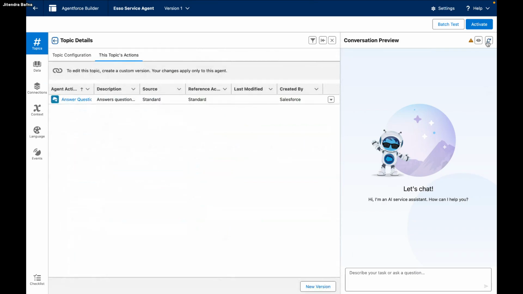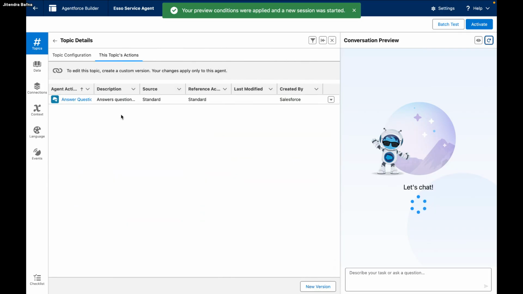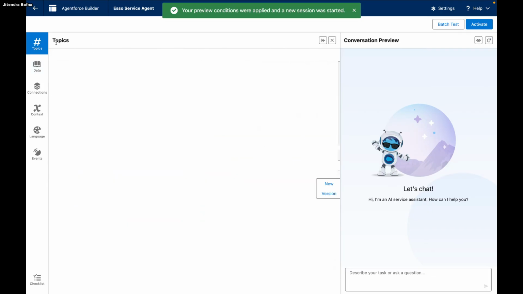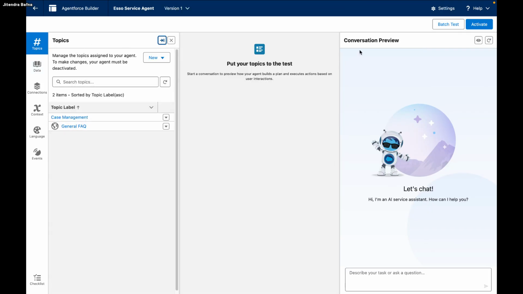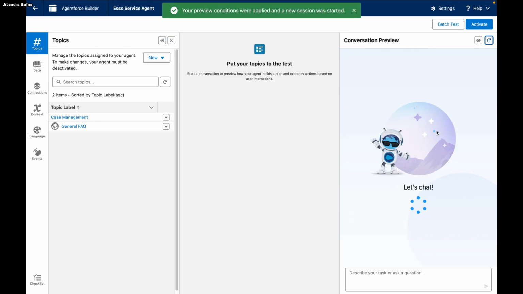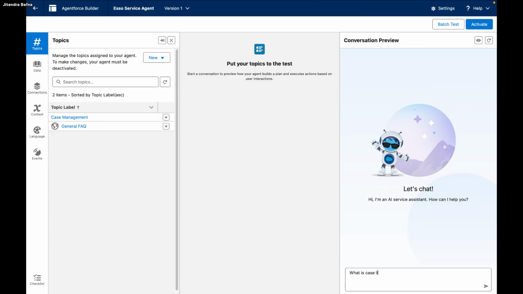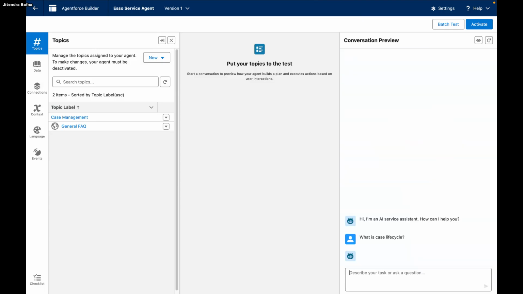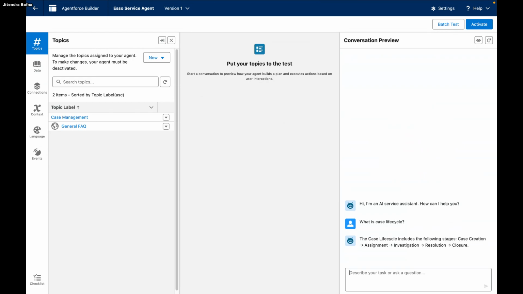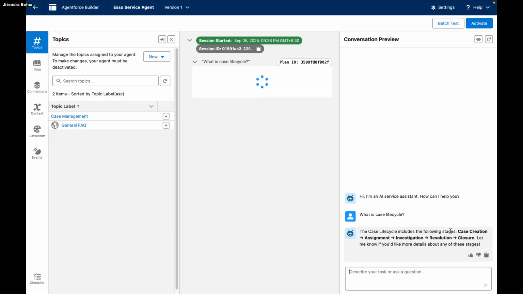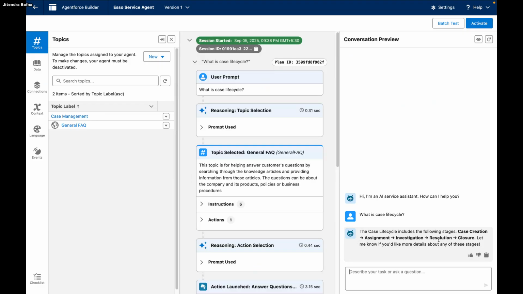So now refresh this and go back to the topic. Okay, so I will refresh this page again. Let's ask a question here. What is the case life cycle? It is getting the answer. It provides that the case life cycle includes the following stages: case creation, assignment, investigation, resolution. Let's see how it's solved.